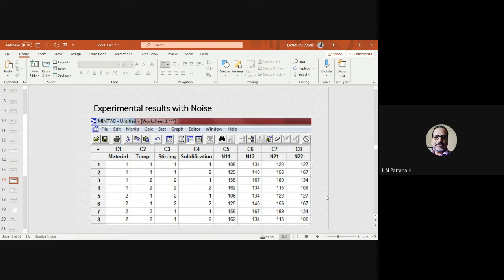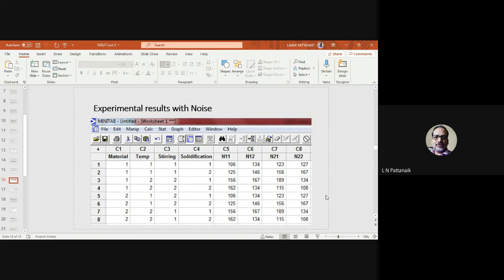Suppose you want to subject the product to all possible combinations of your noise factors, you can do that. Theoretically, the noise part is called the outer array, and the first one is called the inner array. If you are reading a quality engineering book, the controllable factors are referred to as the inner array, and the noise factors are marked as the outer array. Again in the outer array also you can make use of fractional factorials. No need to conduct all the experiments. Here I have marked it as full factorial, where I have subjected the product to all possible combinations, but you can reduce the experiments by applying fractional factorial there also. So the outer array can also be fractional.